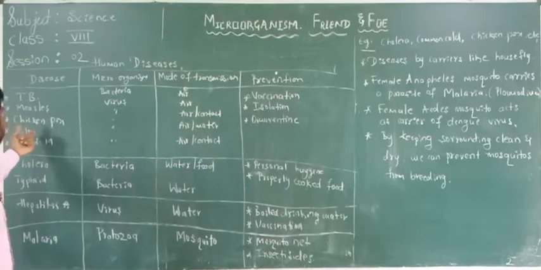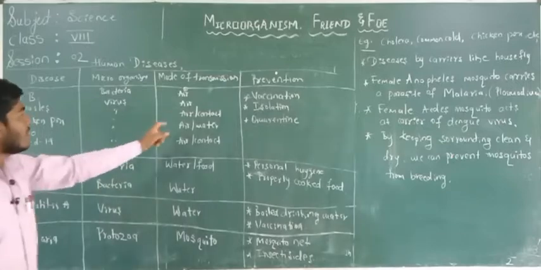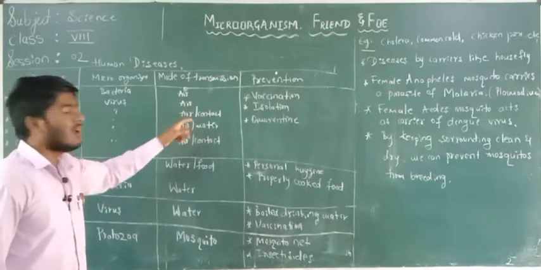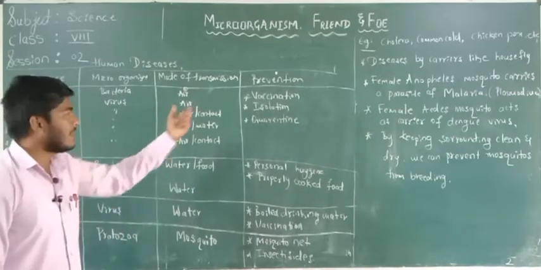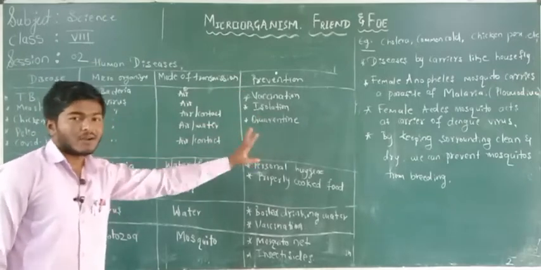Another one is chickenpox. Chickenpox is one of the diseases caused by the microorganism virus. And how is it transmitted? It is transmitted by the air or by contact with the infected person. And the prevention is again vaccination, isolation, and quarantine.